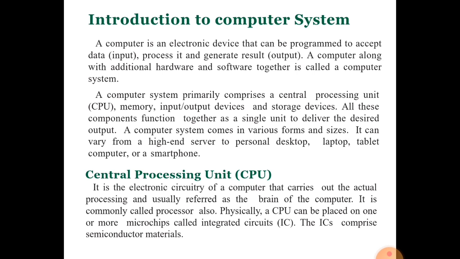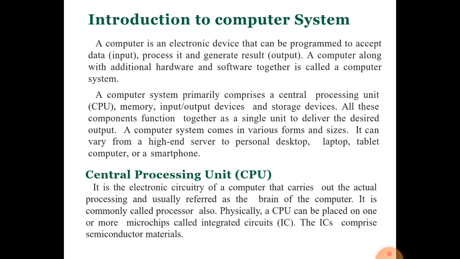We can say a computer is a programmable electronic device that accepts input from the user, then processes the data as per the instructions given by the user and produces the result, that is, output.